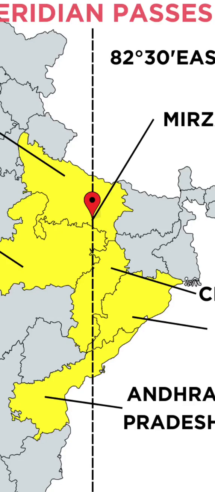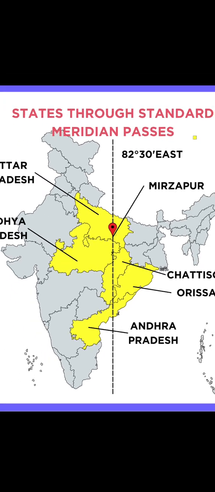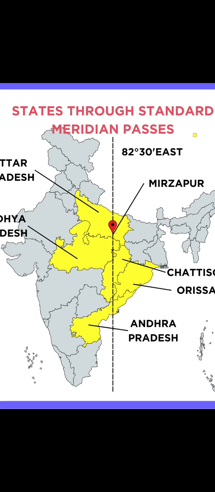And now we will move to the Tropic of Cancer. As we have come to know about the Indian Standard Time, or the IST line passing states, now it is very essential to know the Tropic of Cancer passing states also. So look here, the Tropic of Cancer actually starts with Gujarat and ends with Mizoram.